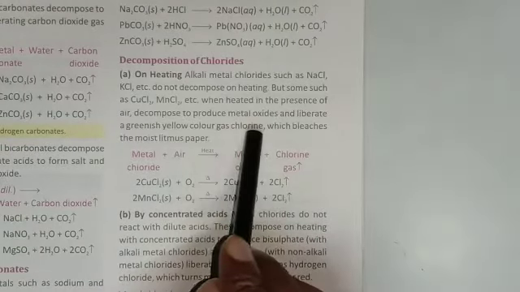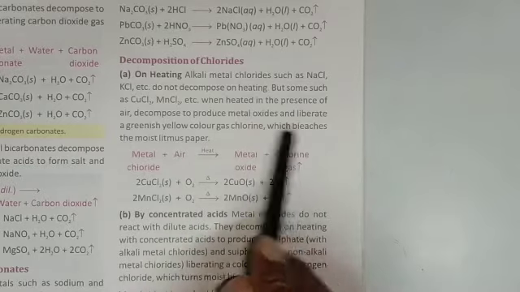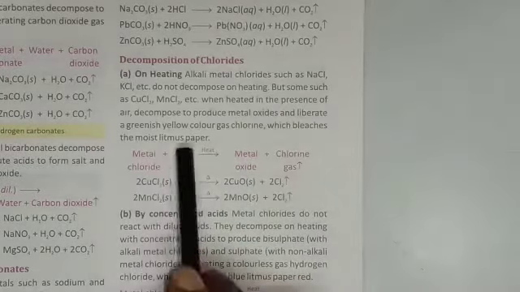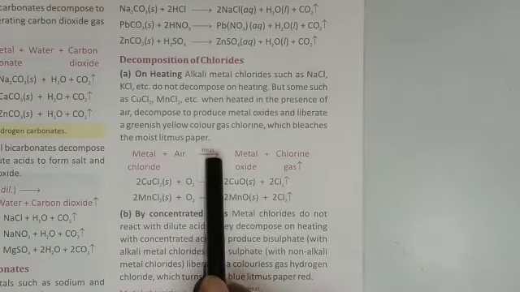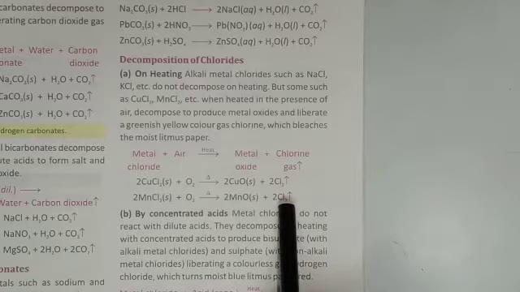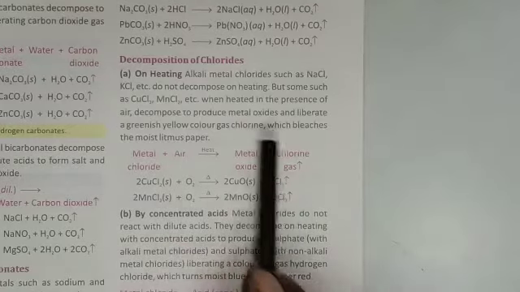That gas is chlorine gas, which bleaches moist litmus paper. See, metal chloride plus air, when heated, gives metal oxide plus chlorine gas. Chlorine gas is greenish yellow in color.